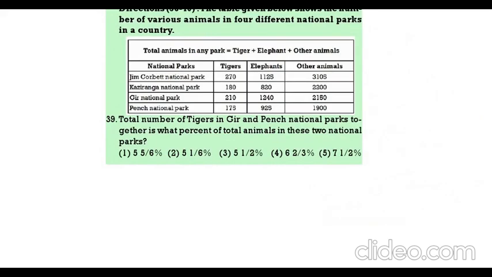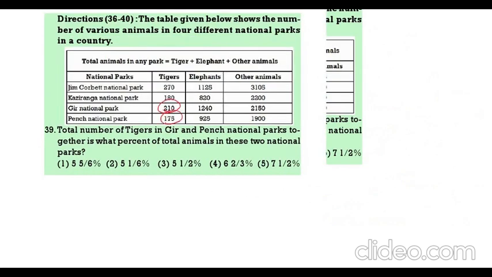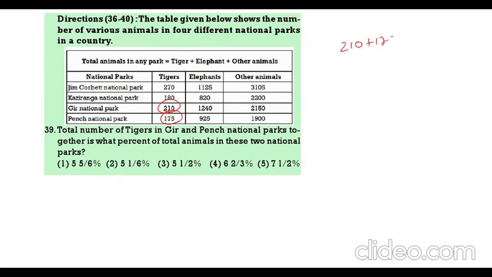Next, total number of tigers in Gir and Pench. So tigers in Gir and Pench, 210 plus 175. 210 plus 175, that is 385. Is what percent of total animals in these two parks? Gir total animals. 210 plus 1240 plus 2150. So 50, 90, 100, then 15, 17. So this is how much we are going to get.